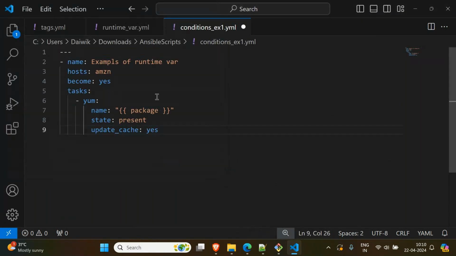Here, I'm saying all, and this is a yum module, right? So here, what I will do, I can add a condition, using the keyword when, exactly under the module name, yum module. Indentation, when colon, then what is the condition you want to give?